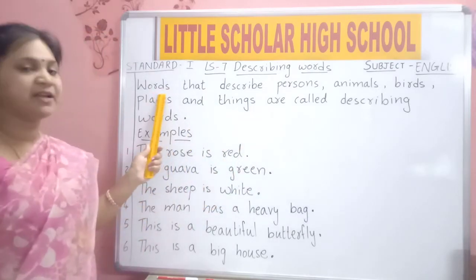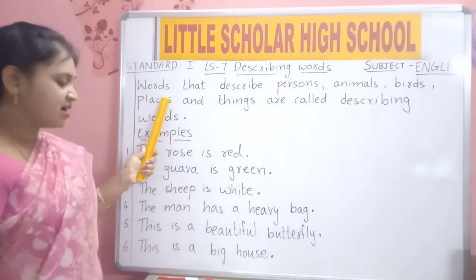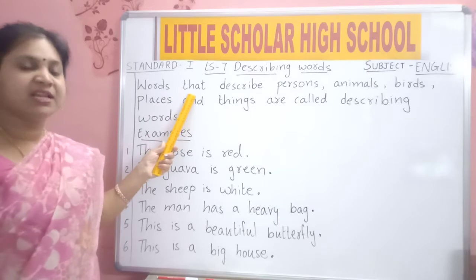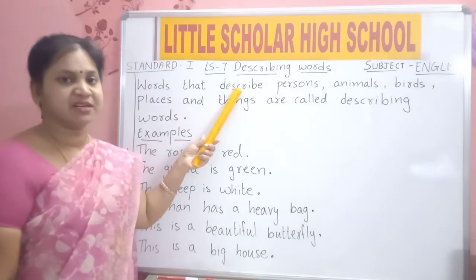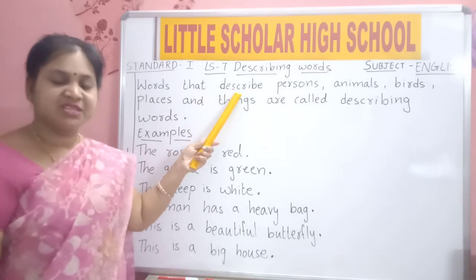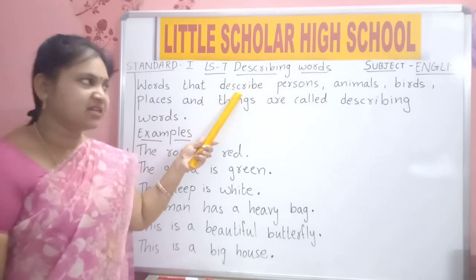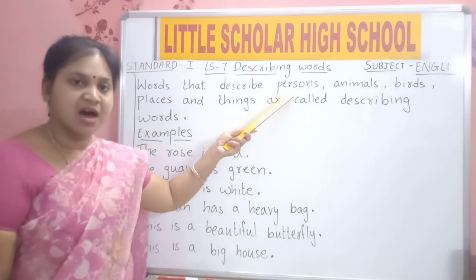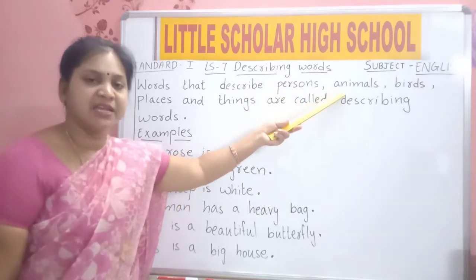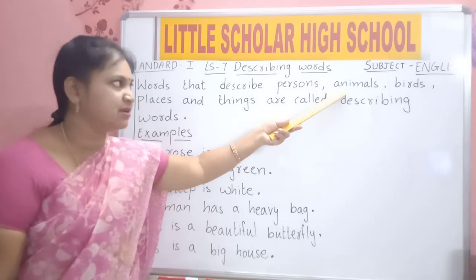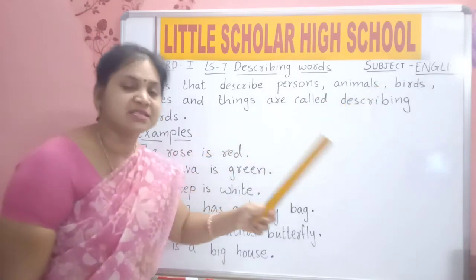Come on, read the spelling. WORDS, words. THAT, that. DESCRIBE, describe. PERSONS, persons. ANIMALS, animals. BIRDS, birds.